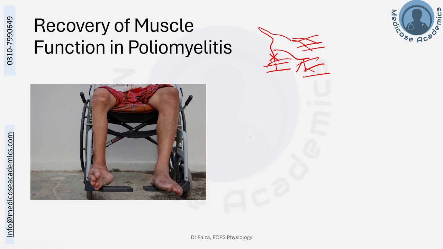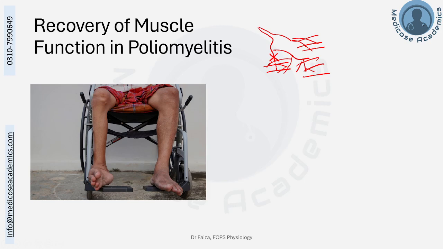The existing neuronal terminals will, after years, sprout and send their branches to those motor units which were impacted by the poliovirus and stopped working. And these branches from the existing motor units will supply the affected motor units.